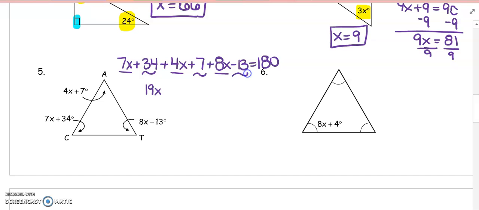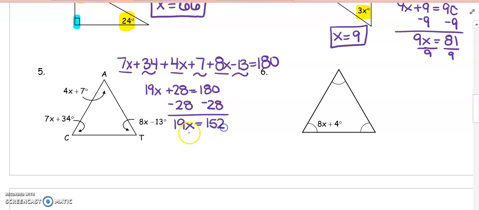34, 7, and then a negative 13, that's going to give me a plus 28, is equal to 180. I'll subtract the 28. That is 19x is equal to 152. And if I divide by 19, I've got x to be equal to 8.